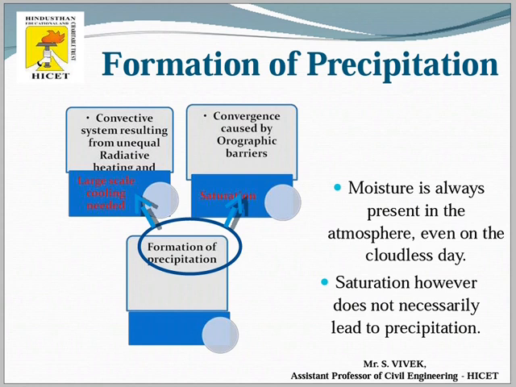The next one is the forms of precipitation. Don't forget that forms of precipitation is an important matter for producing the different types of precipitation. That is very important. Precipitation can be formed under two conditions: because of the heating and cooling of the air conditions. That is one reason. And another reason is because of the orographic barriers, which means the water body can